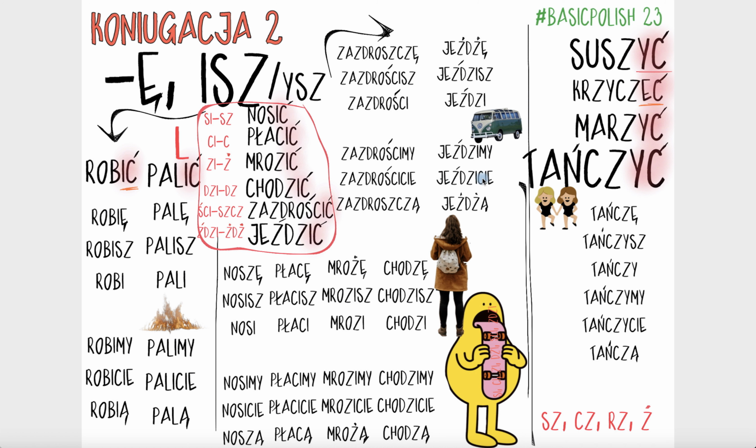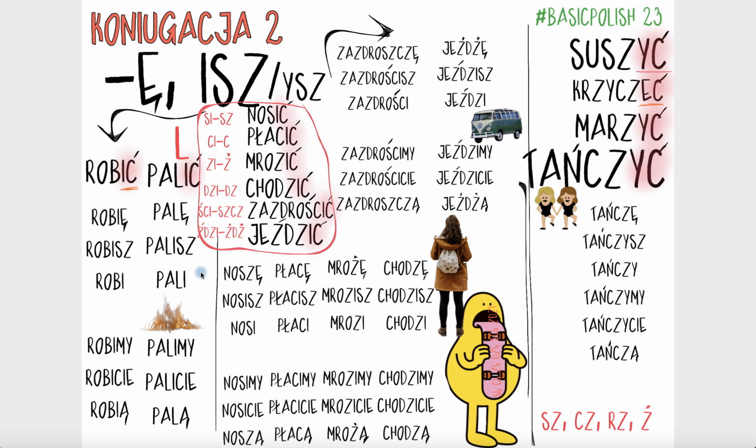We go. You, plural, go. But oni, or one if it's about females only, jeżdżą. So this is how this consonant cluster alternates when it comes to first person singular and third person plural.